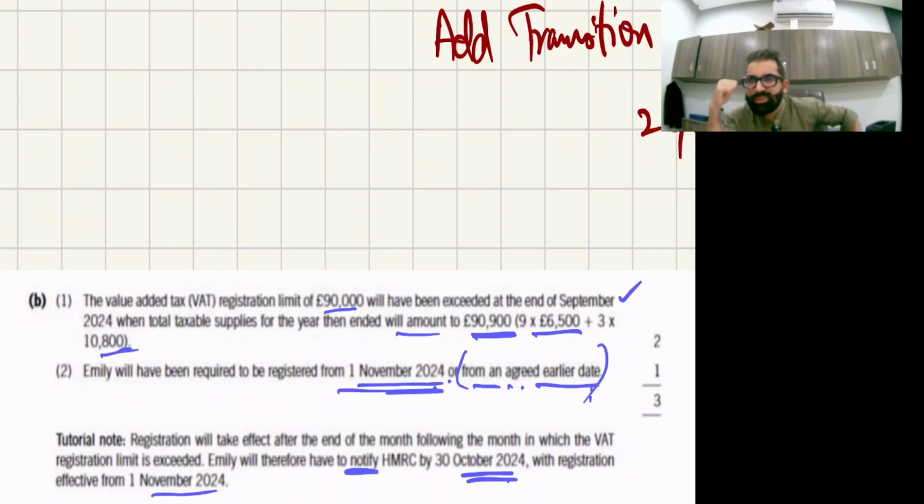I have already explained this issue. So you have 30 days to notify HMRC, but the tax department will get you registered from the 1st of next month. This is the law.